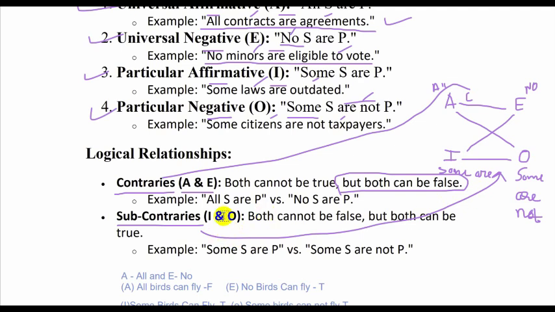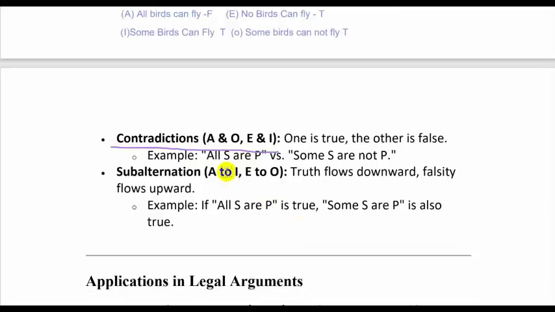All right. So some S are P versus no S are P, that is the contrary, and the relation between I and O is subcontrary. And contradiction, as I said, if one is true, the other is false. It is true for both A and O, E and I. That is, if A is true, O will be false. If E is true, I will be false, and vice versa.